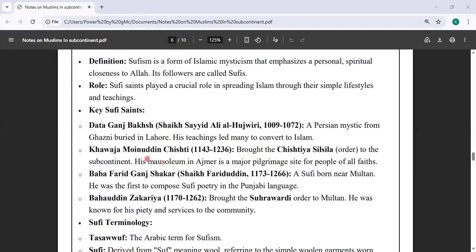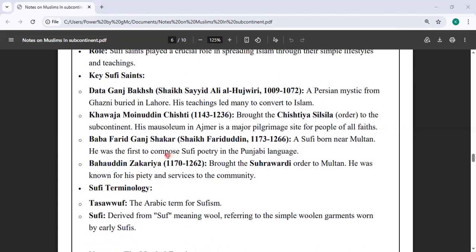Khwaja Muinuddin Chishti brought the Chishtiya Silsila order to the subcontinent. His followers usually stayed in Ajmer, and all kinds of people used to believe in him. Baba Farid Ganjshakar, Sheikh Fariduddin, was a Sufi born near Multan.